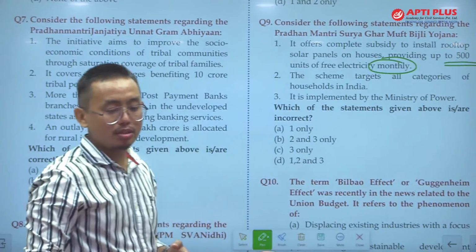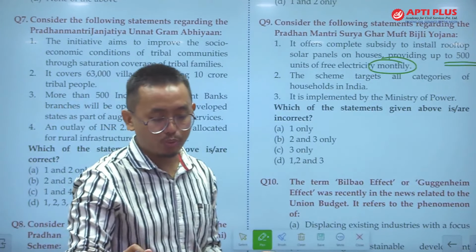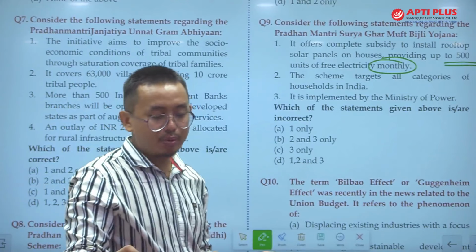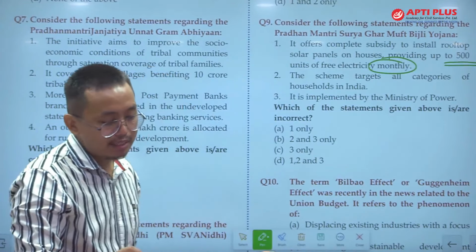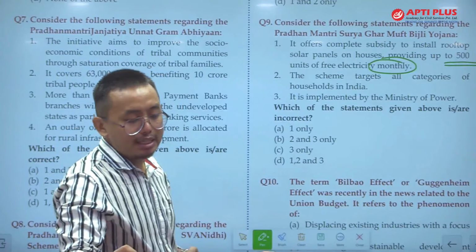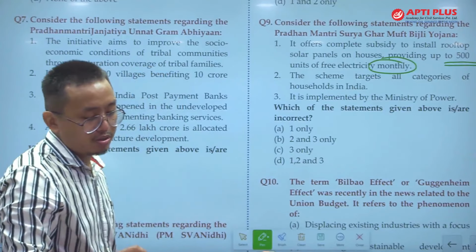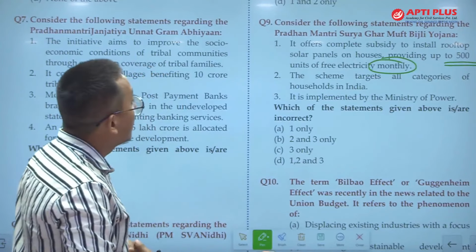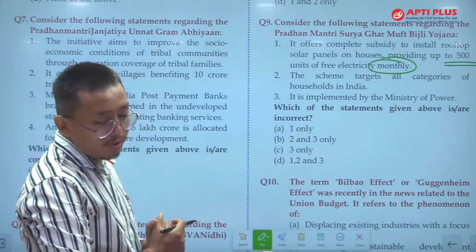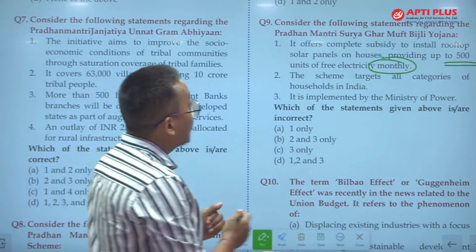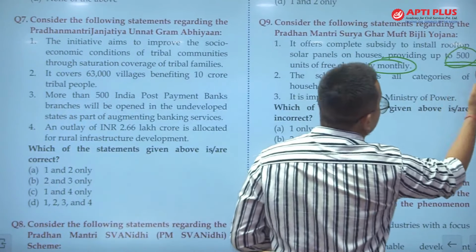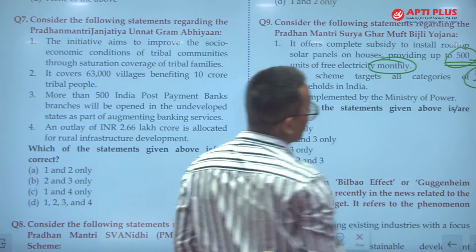So for this reason the examiner can confuse you. So statement 1 is incorrect. This is a revamped scheme and the government will provide up to 60% of the cost. In this scheme the government will be supporting the people up to 300 units. This is not 500 but up to 300 units.